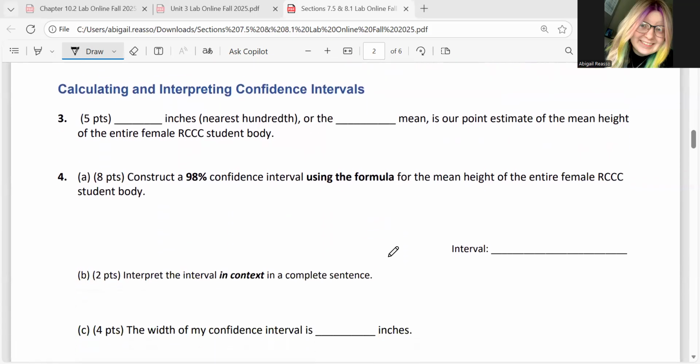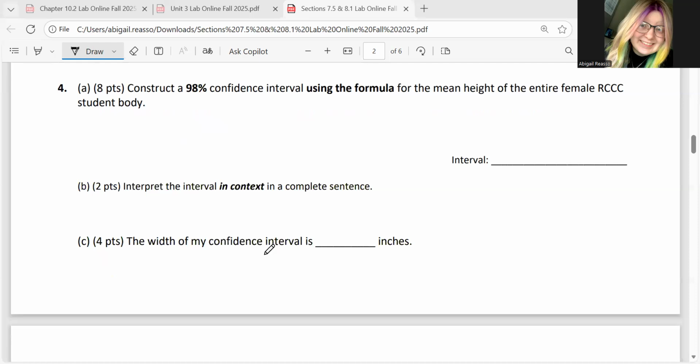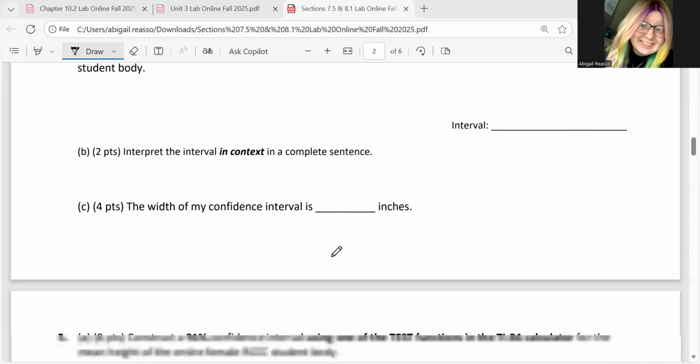Now, for number 4, we're going to construct a confidence interval using a formula. Again, the number might be different here. So we're going to use our formula here. Be sure to go back to your notes to get the formula if you need it. And you should be finding the critical value on your calculator. Okay. You'll write the answer here for what you get for your interval and then your interpretation here. And then we're also going to calculate our width as well.